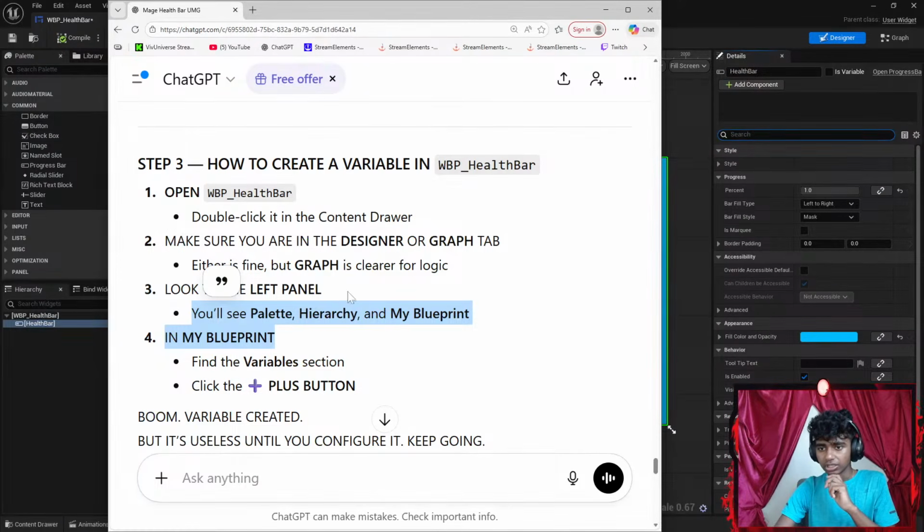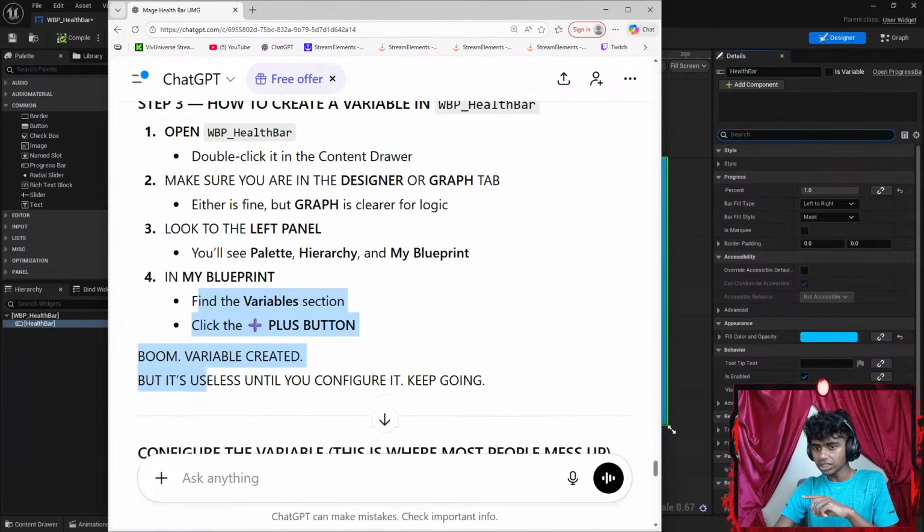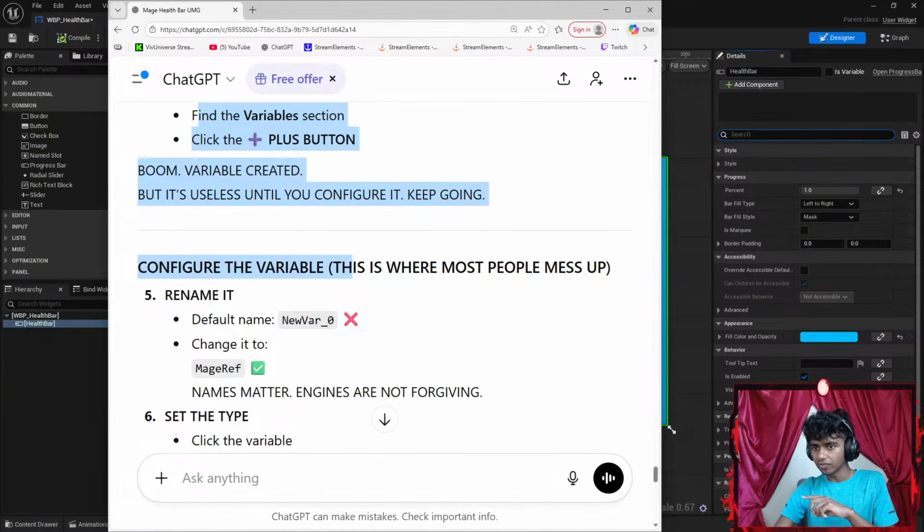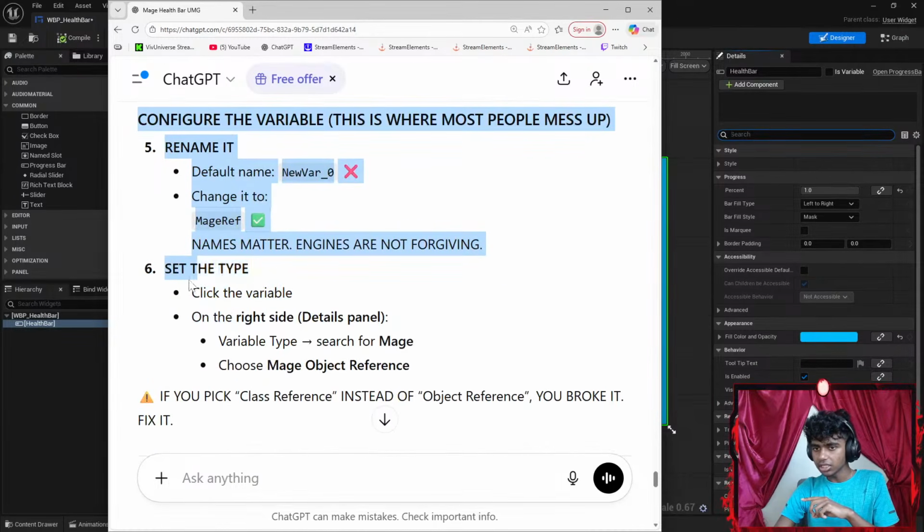Do I see my blueprint? Okay, palette, hierarchy, my blueprint. Find the variable, click the plus button, boom, variable created. Configure the variable. This is where most people mess up. Rename it, New Variable 0, change it to my ref. Name matters. Type the variable name, right click.